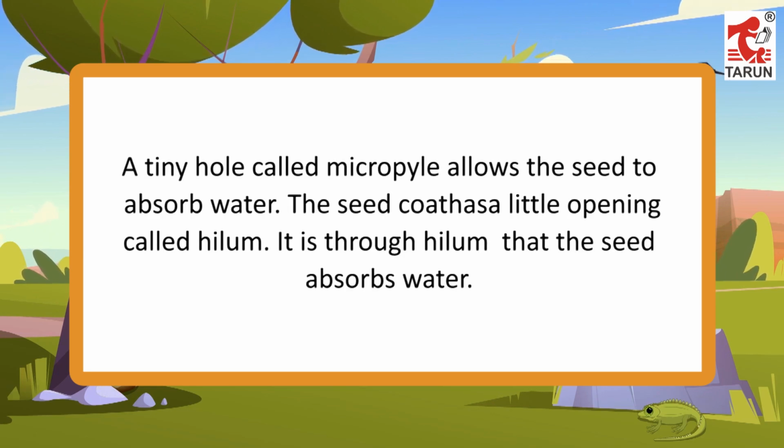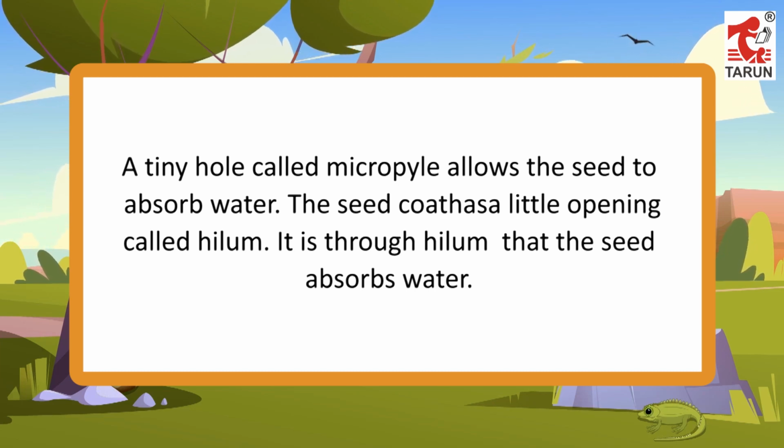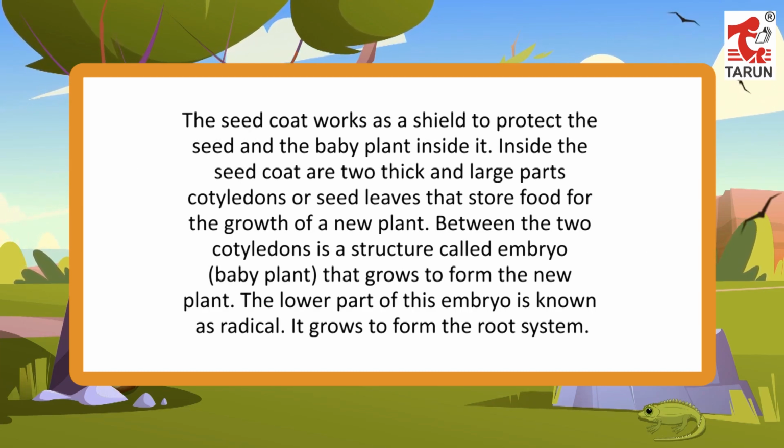A tiny hole called micropyle allows the seed to absorb water. The seed coat has a little opening called hilum. It is through hilum that the seed absorbs water. The seed coat works as a shield to protect the seed and the baby plant inside it.